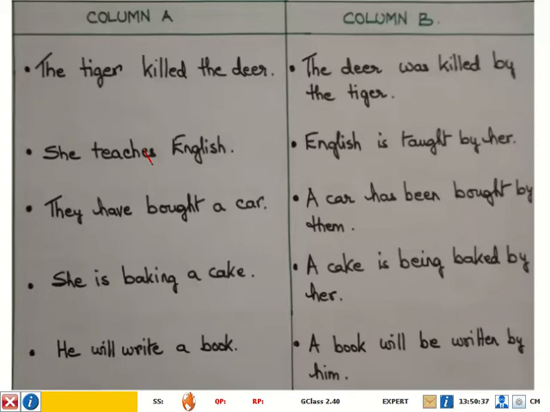Yes. What do you see here? That the meanings of the tiger killed the deer in column A, and the deer was killed by the tiger in column B, the meaning is the same.